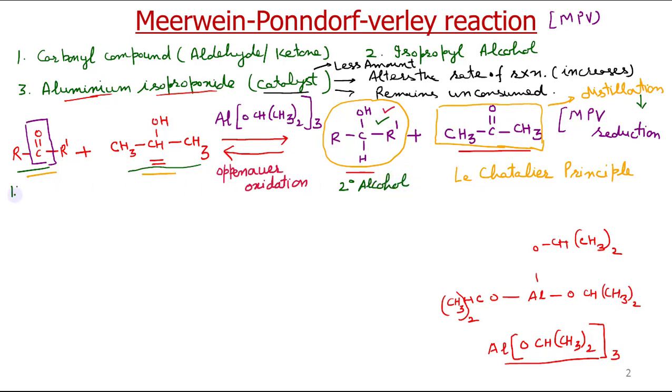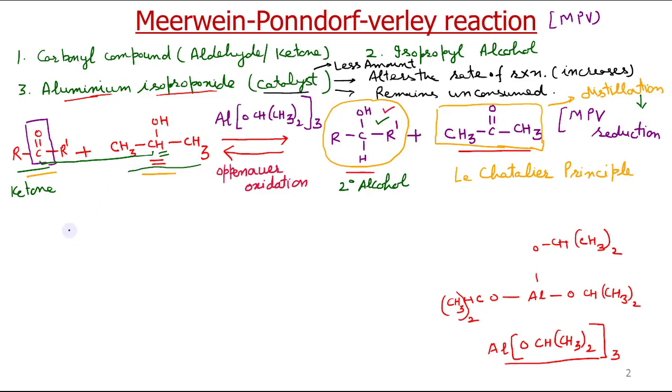If it is a ketone, okay, if it is an aldehyde, it will be a primary alcohol. So let us now, in the next slide, discuss its mechanism. But before discussing the mechanism, the first step is the exchange, or shifting, of this hydride from this carbon to this carbon. That is the main reaction.